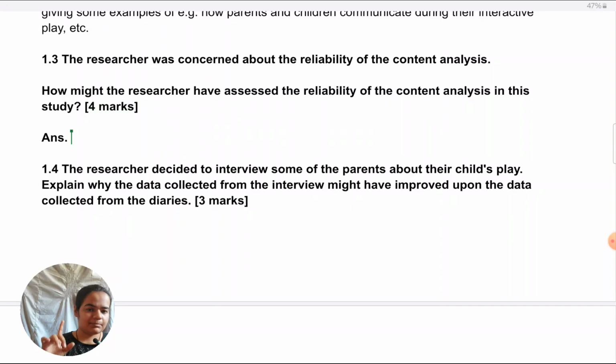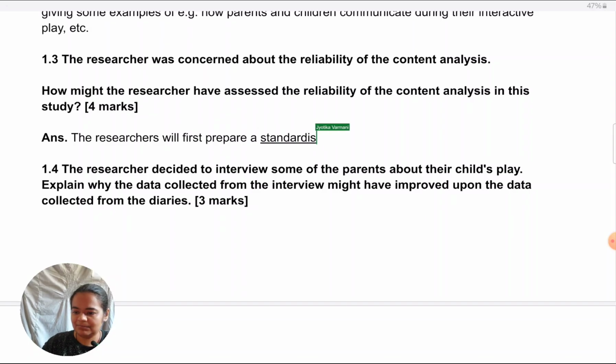In inter-rater reliability, the first step is to develop a mutually agreed upon coding system. So I'm going to start from there. The researchers will first prepare a standardized coding system.